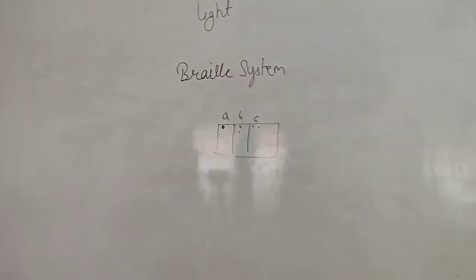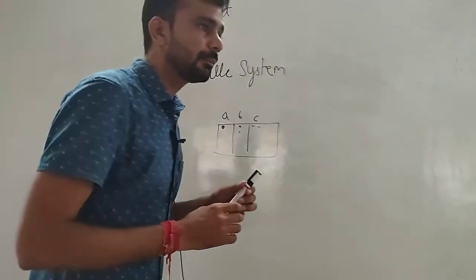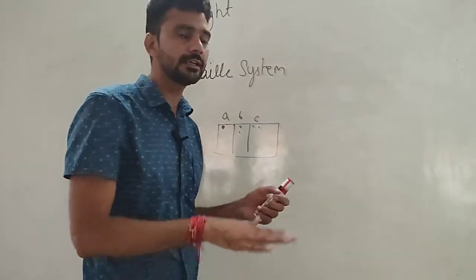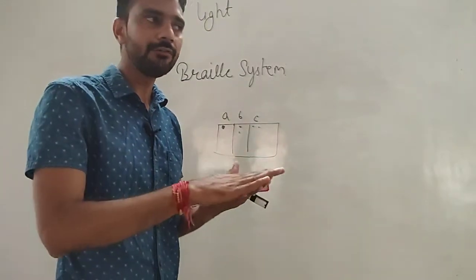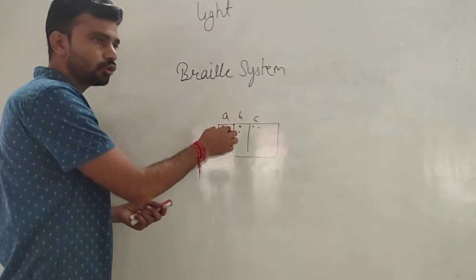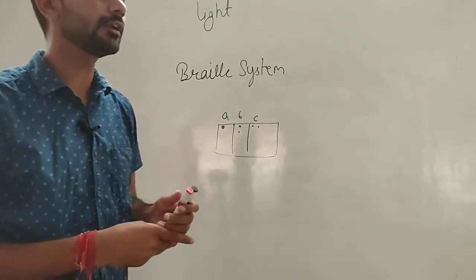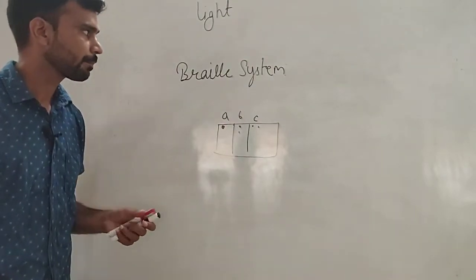With the help of this system, the blind person can read or understand what is written by touching on that board. When we touch, we will feel these dots, and with the help of these dots, we can tell what is written on that board.